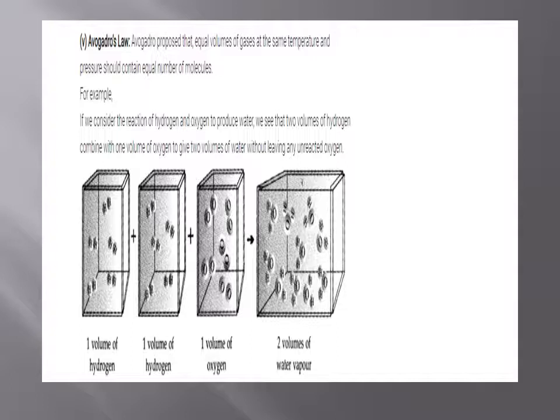Avogadro's law states that equal volumes of gases at the same temperature and pressure should contain equal numbers of molecules. For example, if we consider the reaction of hydrogen and oxygen to produce water, we see that two volumes of hydrogen combine with one volume of oxygen to give two volumes of water without leaving any unreacted oxygen. It means one volume of hydrogen plus one volume of hydrogen plus one volume of oxygen gives two volumes of water vapors.